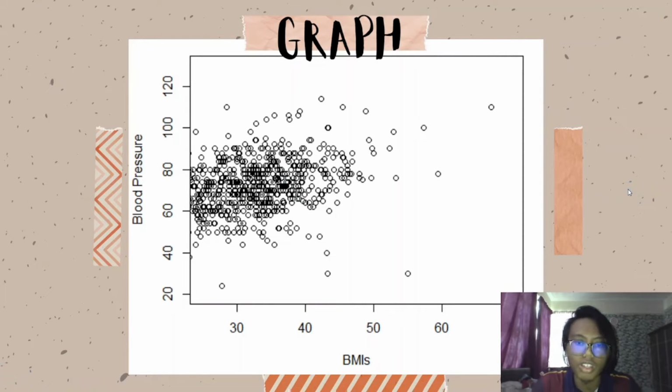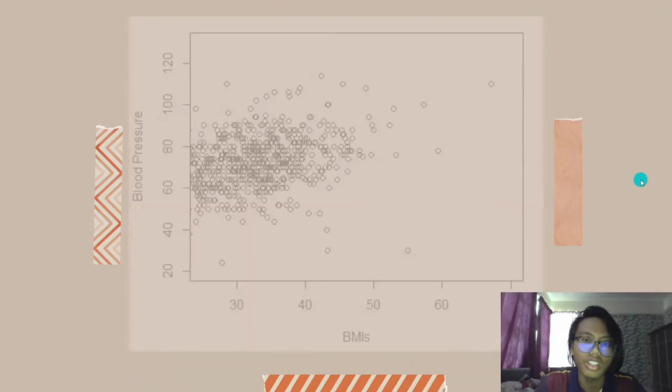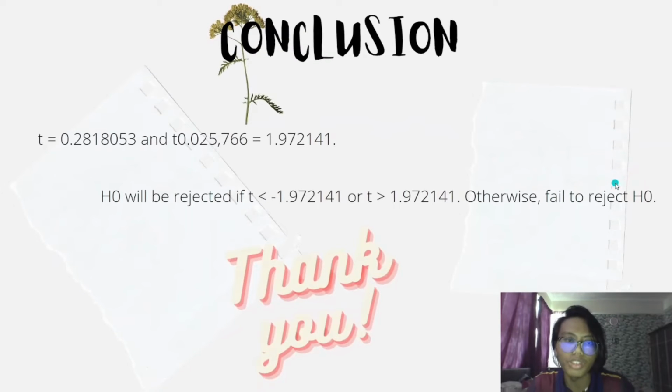So these two variables have a linear correlation.